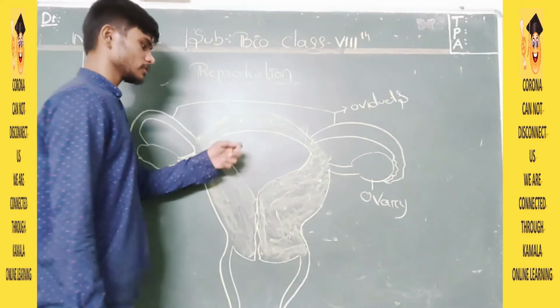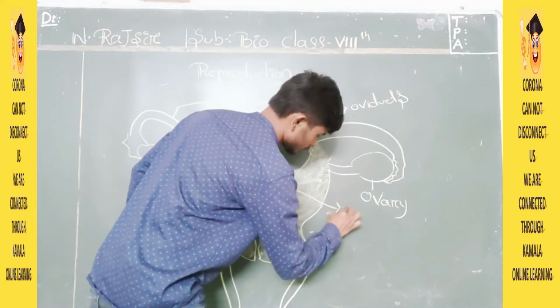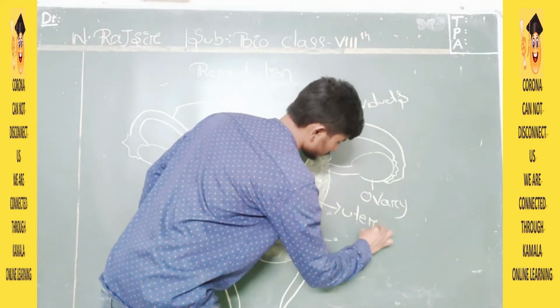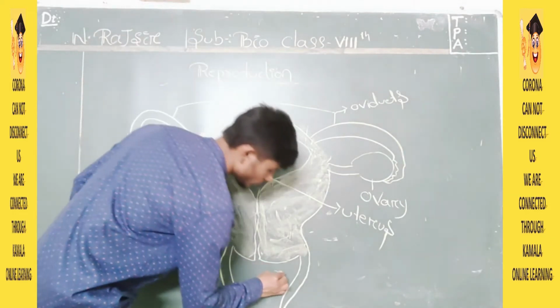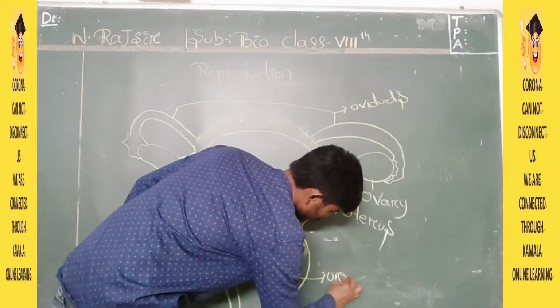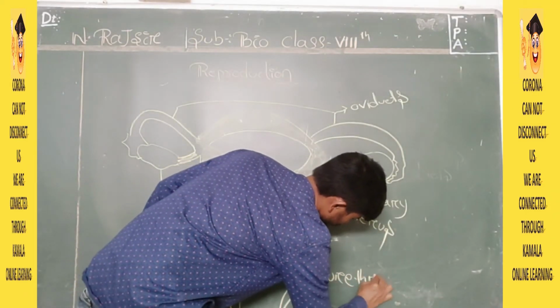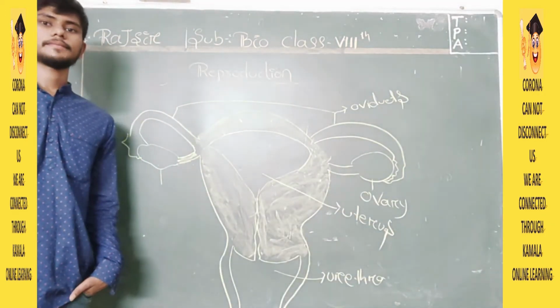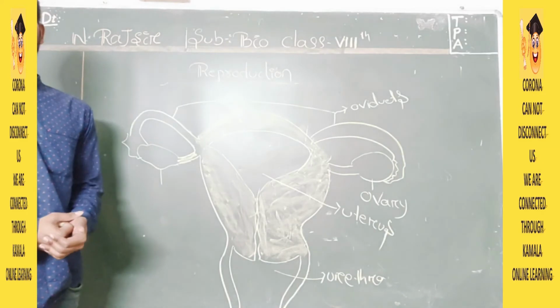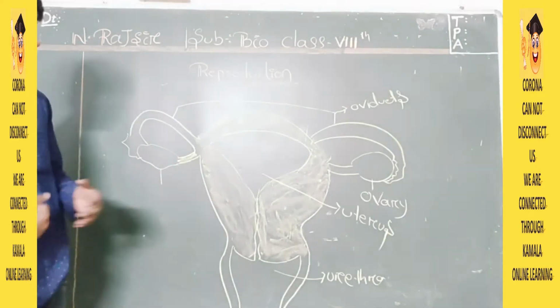This particular part is called the uterus, and this is called the urethra. So these are the four important parts which you need to understand from this topic.